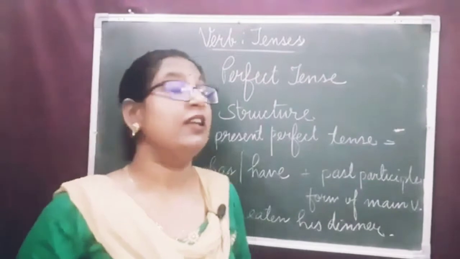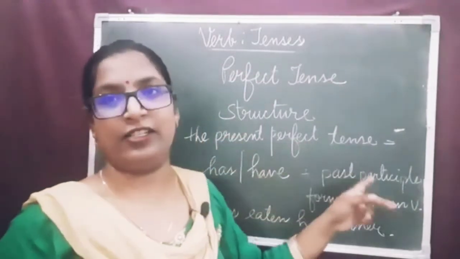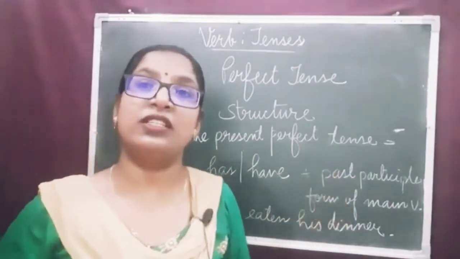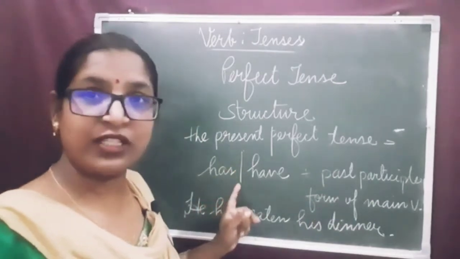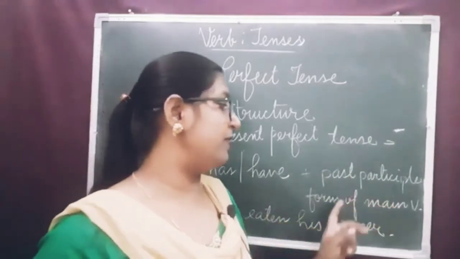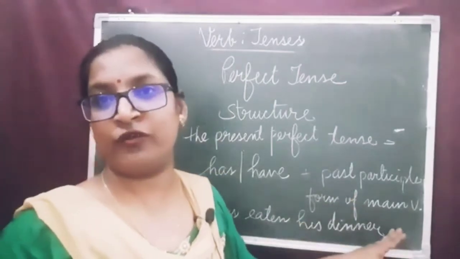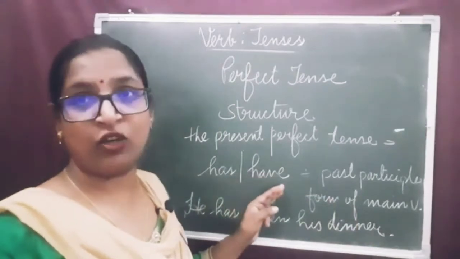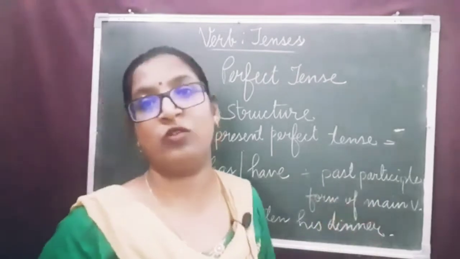Now, dear children, let us study the structure of present perfect tense. What is the structure of present perfect tense? How to frame the sentence in present perfect tense? We use the auxiliary verbs has or have plus the past participle form of the main verb, or the third form of the verb we can say.